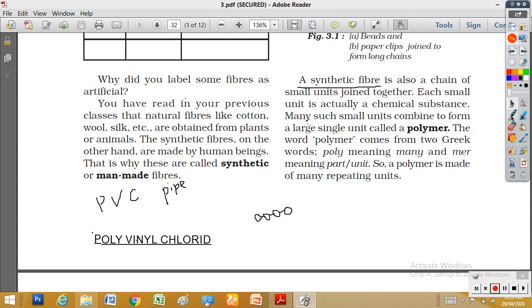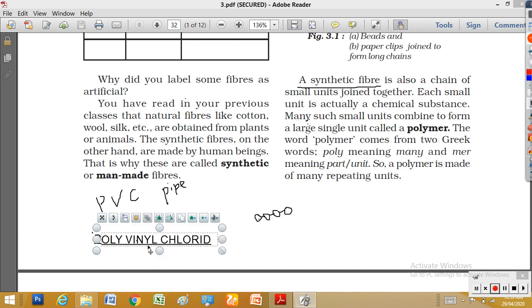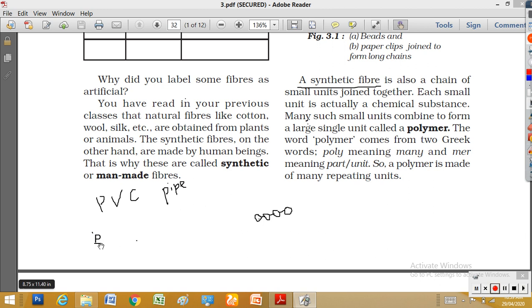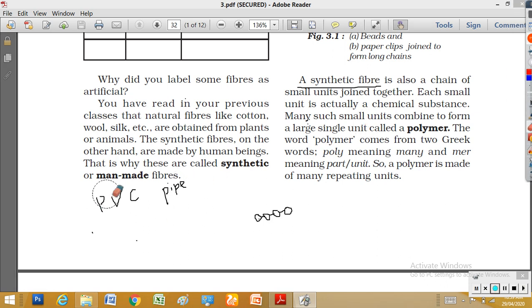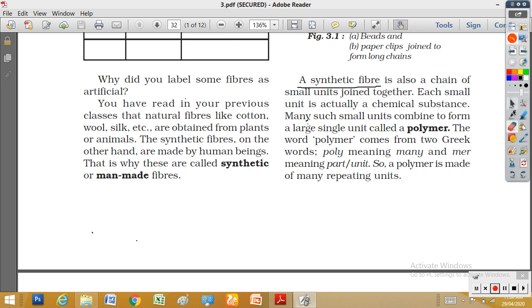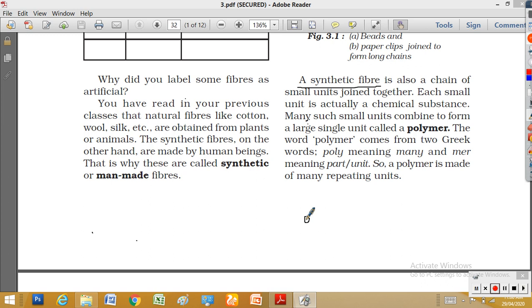Millions of vinyl chlorides are joined together to form a large substance which we call polyvinyl chloride. So PVC means millions of small units of vinyl chloride joined together. Likewise, all synthetic fibers are made by repeated joining of similar units.